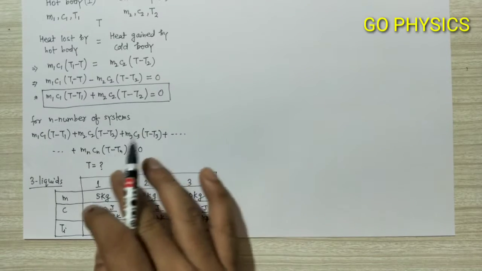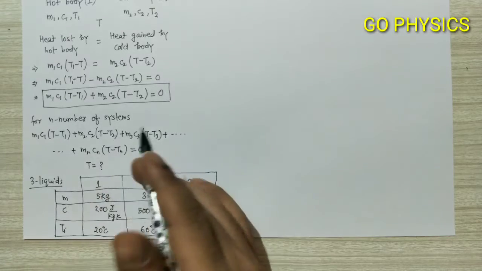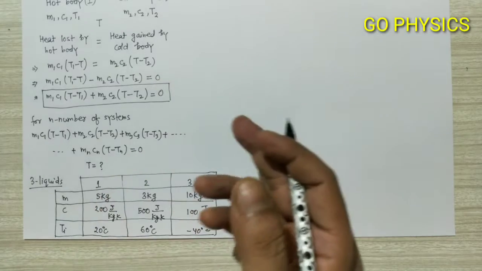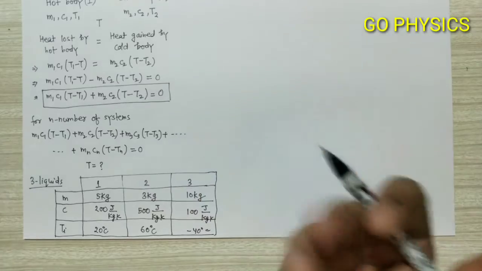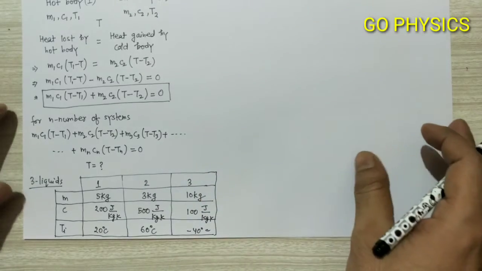The three liquids are intermixed inside a container, and the question asks to find the final temperature of the system, or the final temperature of the mixed liquid.